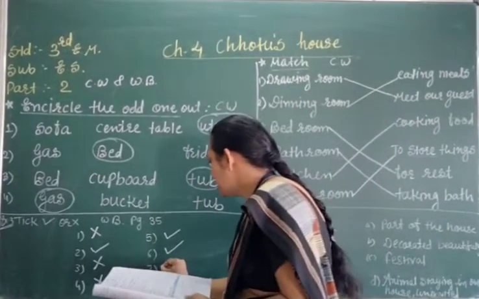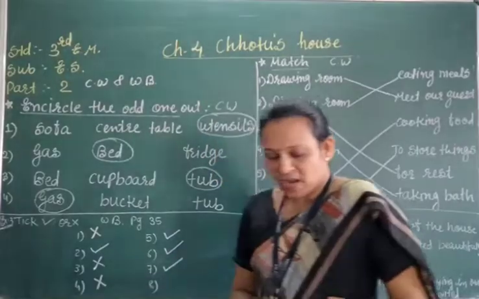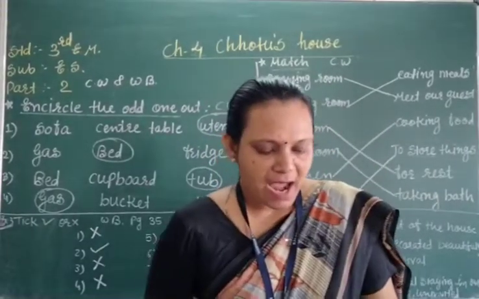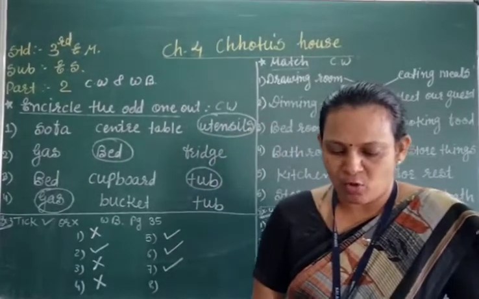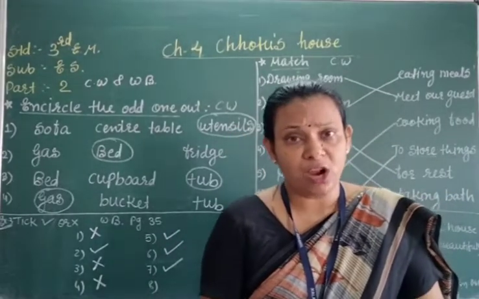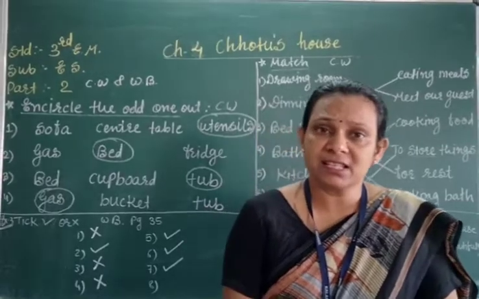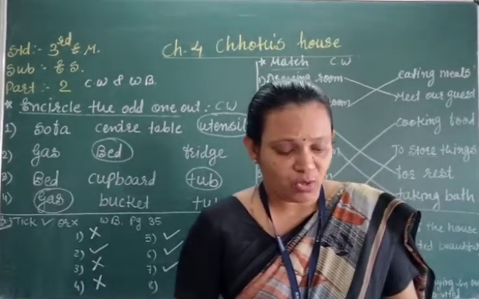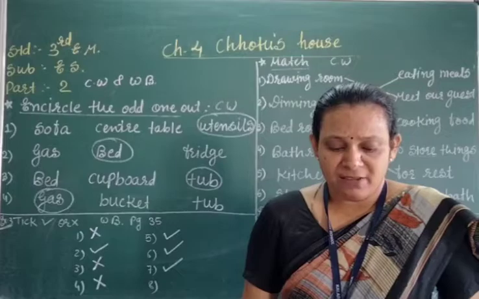Okay, this is the right one. Now number 8, the open yard in front of the house is also a part of our house. No, it is not part of our house. It is the extra space in our house. Okay, the open yard in front of the house.